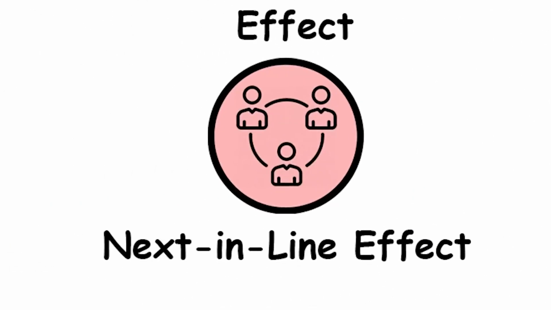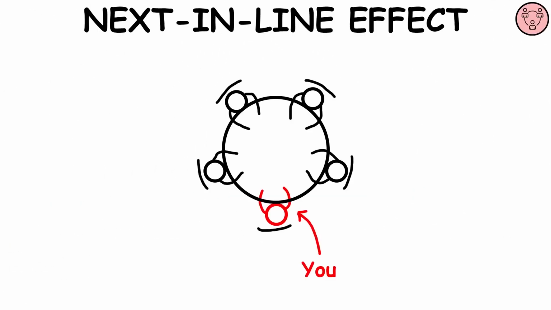Next in line effect. When taking turns speaking in a group using a predetermined order, like going clockwise around a room, people tend to have diminished recall for the words of the person who spoke immediately before them.